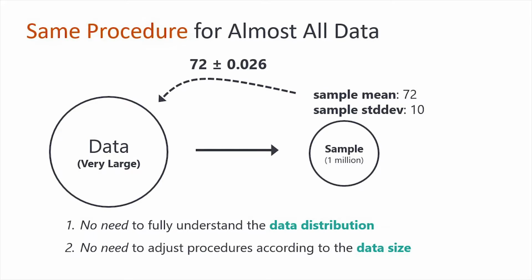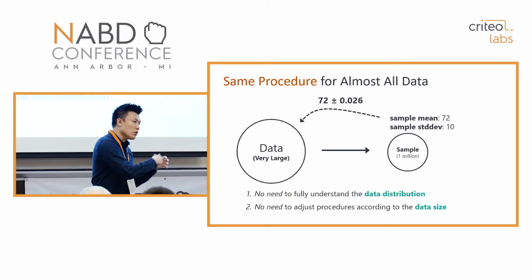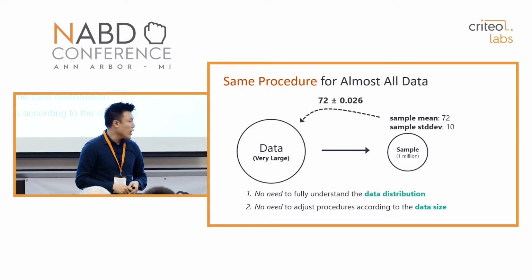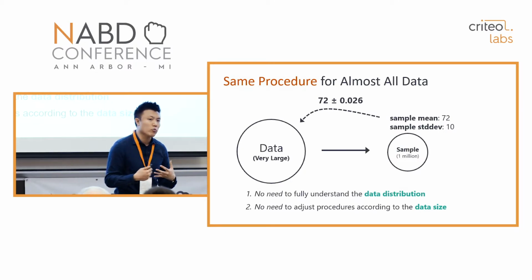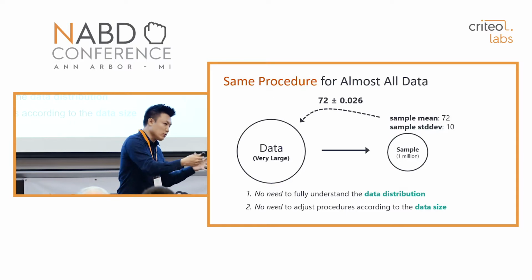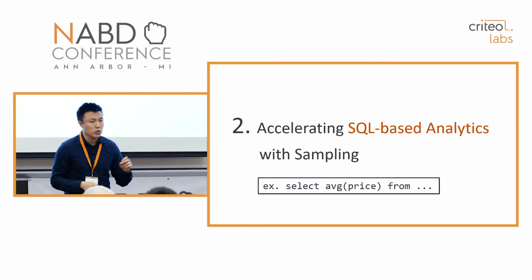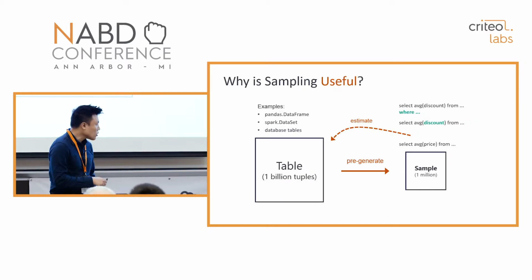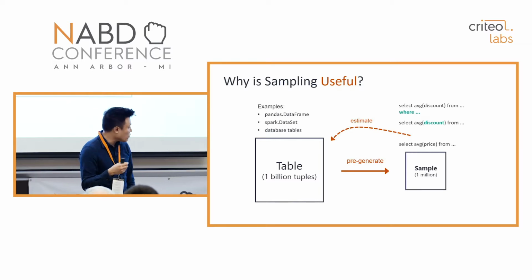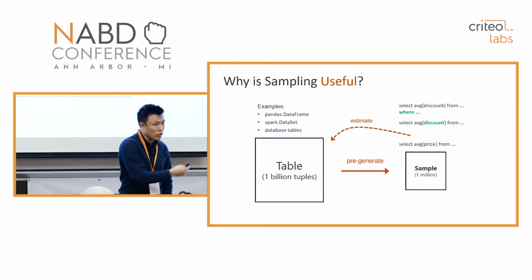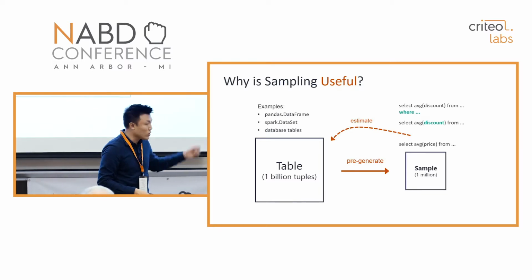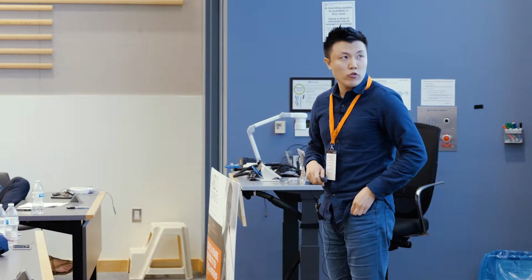So I've just talked about why the sampling approaches are so powerful. First was that we don't have to fully understand what the actual distribution of the data is. And the second part is that we don't have to adjust our procedures just because of the size of the data. And then I'm going to apply these interesting properties to accelerate SQL-based analytics. Although my discussion will be pretty general, I'm going to specifically focus on computing this select average SQL query.